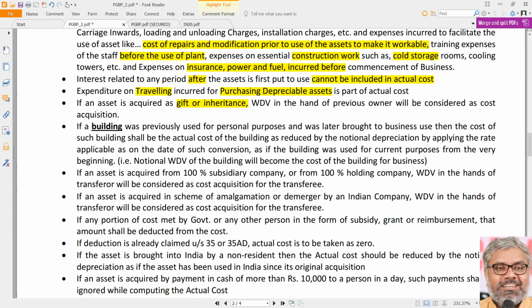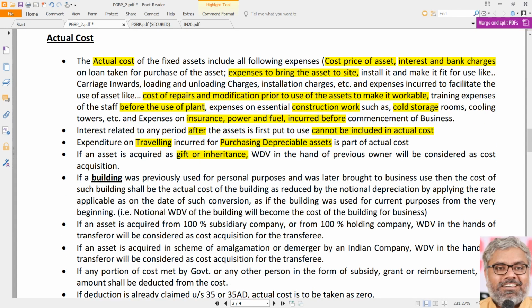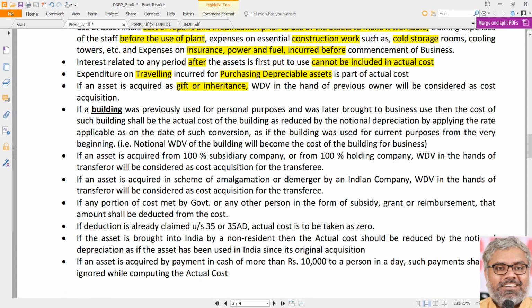Then how much will be the actual cost? The question comes, because he did not purchase. If he purchased, we know the actual cost. Okay, he purchased it for 10 lakh rupees, actual cost is 10 lakhs, no problem. But now he did not purchase. He just got the asset, he acquired the asset, that's all. So in this variety of situation, what should be taken as actual cost for the SSE? That is something which the law should clarify for us.